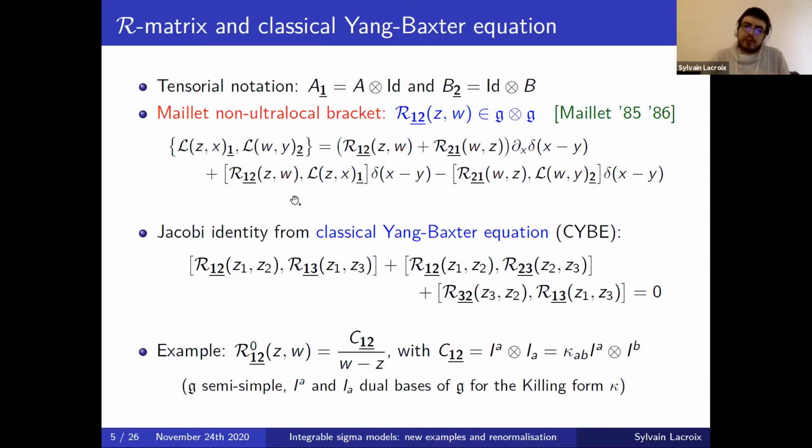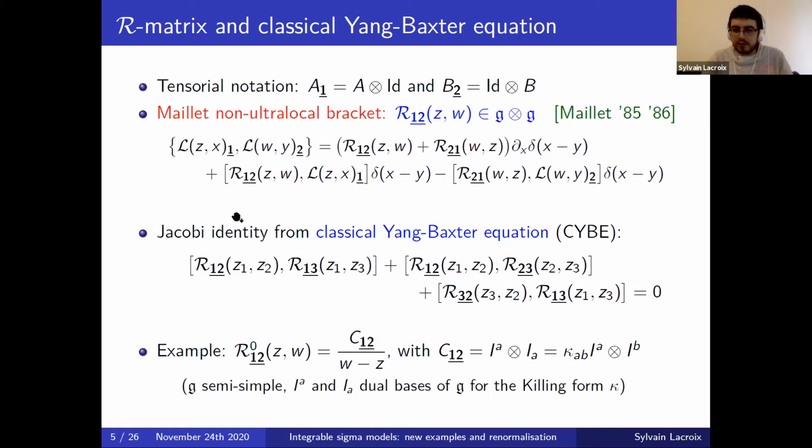And so one can wonder, do we have any constraints on this R matrix? Can we take any possible R? And for that, we will need to look at the properties of the Poisson bracket. So a Poisson bracket should always be skew symmetric, but actually the way this is defined, one shows that it's automatically skew symmetric. And a Poisson bracket should also satisfy the Jacobi identity.